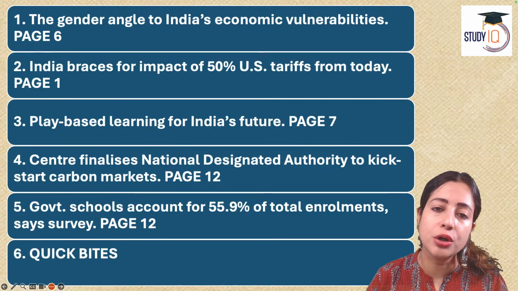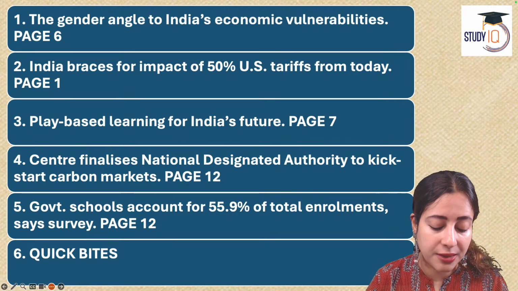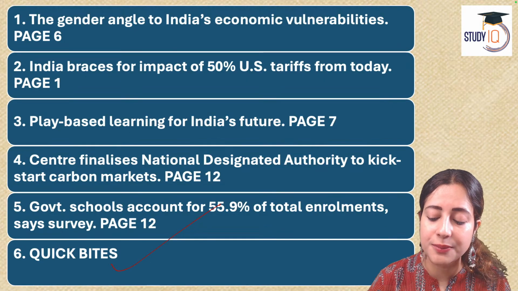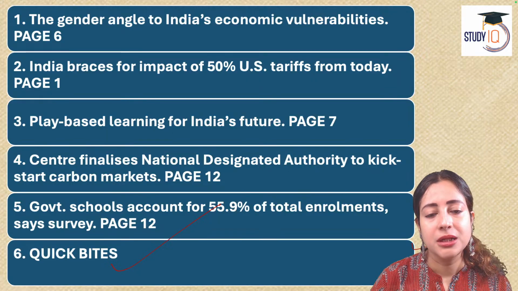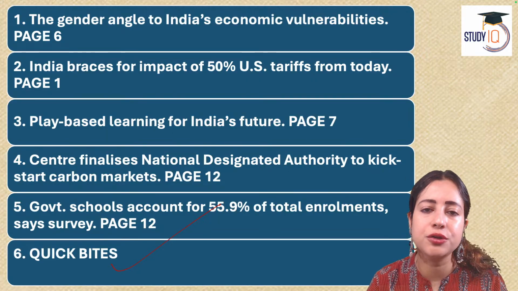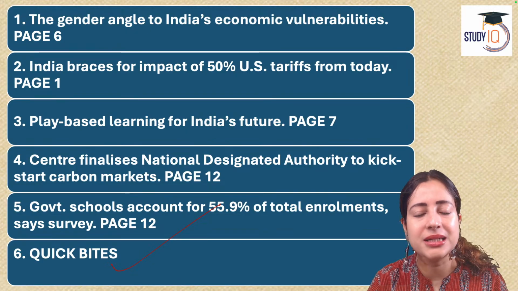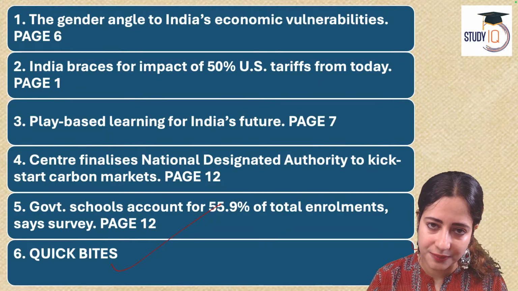We have a lot of articles that are important for the paper. So I have taken up three for detailed analysis, but I have introduced a new segment called Quick Bites. In the Quick Bite segment, you and I will just quickly read through the main points of the article because these do not need any detailed understanding, but yes, for the prelims, these are important.